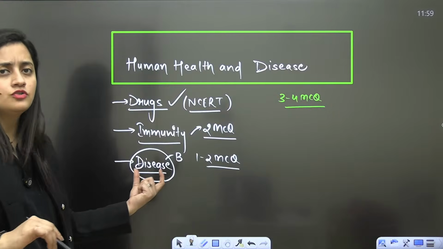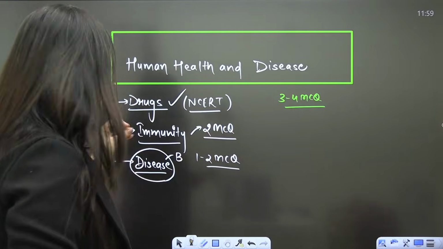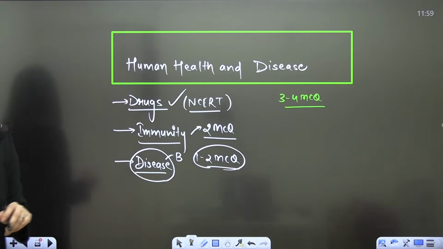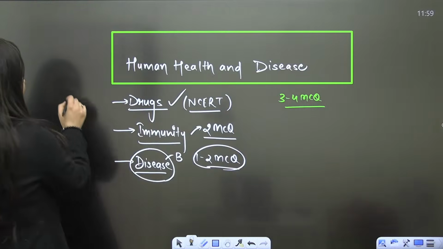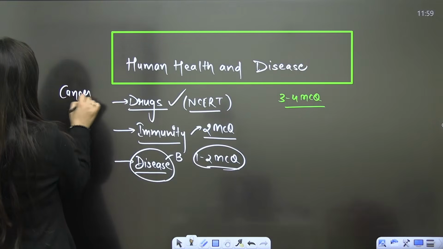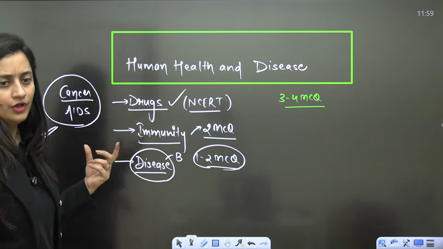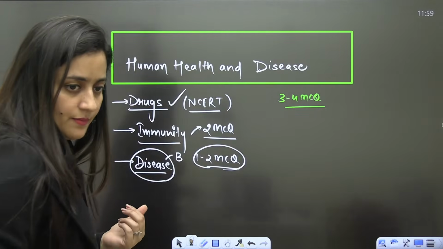And here you can also consider the STIs, the bacterial, viral, fungal infections, protozoal infection, everything. And if I have to say separately, cancer and AIDS, individually also they can definitely ask you the question.